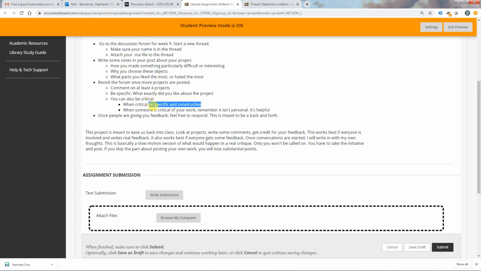If you are specific in your criticism, like, this one, I don't think the shine in this material matches what it would be in real life. But also be constructive. Like, I think it should be more matte. I think this thing would be matte, not shiny. Or I like that it's blue, but maybe not that shade of blue, right? If you're specific and constructive, it can make criticism go down a little bit easier.